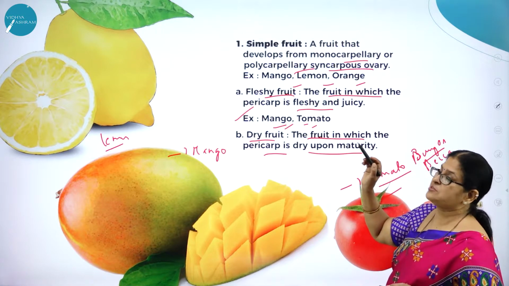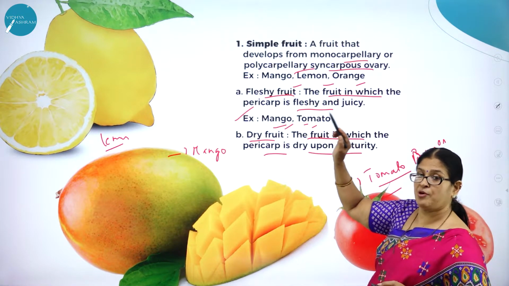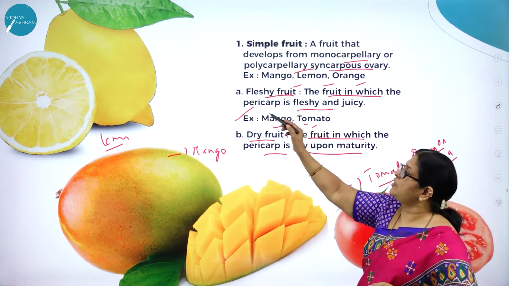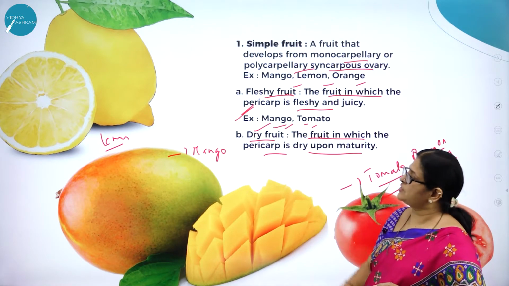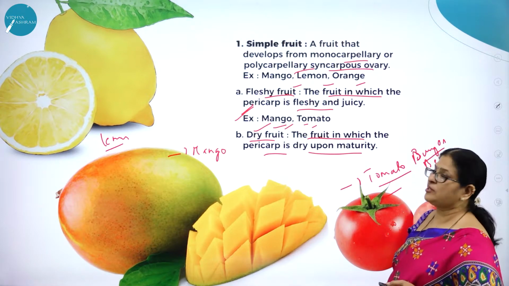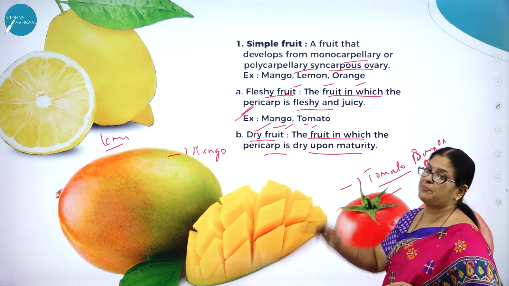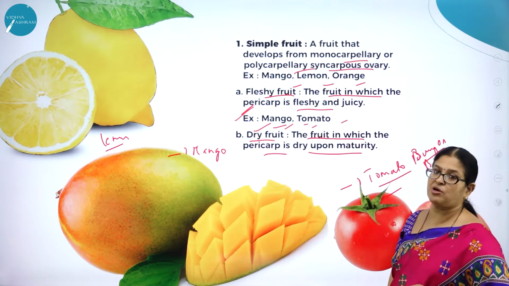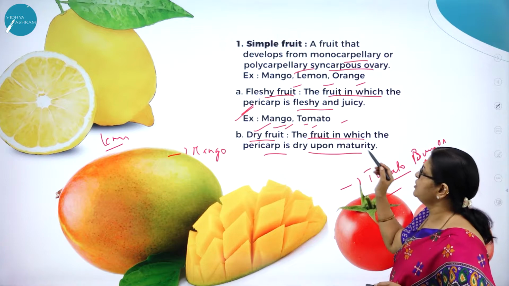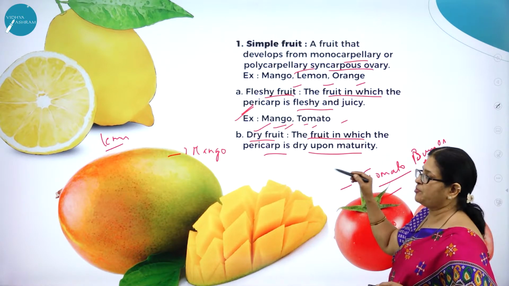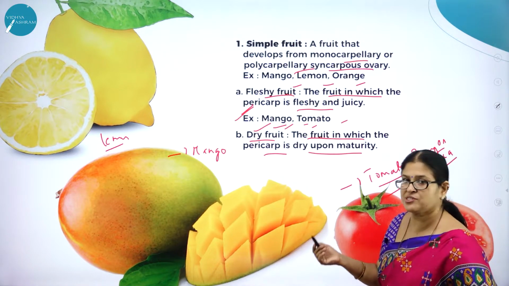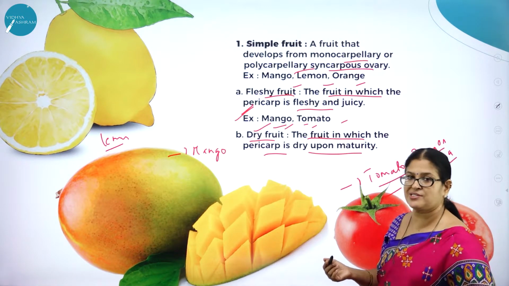A fruit that develops from monocarpellary, polycarpellary, syncarpous ovary. Then simple fruits are broadly classified into simple fleshy fruits and simple dry fruits. What are fleshy fruits? Here, the fruit in which the pericarp is fleshy and juicy. Here in dry fruit, example is what? Mango and tomato. Dry fruit, the fruit in which the pericarp is dry upon maturity. See how beautiful these fruits are. Even lemon also is a fruit, but more or less we call it a vegetable.